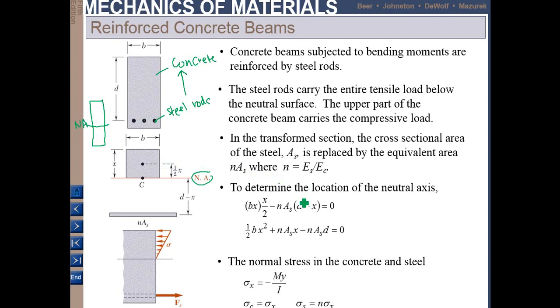The conversion is similar, using this equation: n is equal to the elastic modulus of steel over the elastic modulus of concrete, since you are converting steel to concrete, 1 to 2. After you know this, to determine the location of the neutral axis, you use this equation.